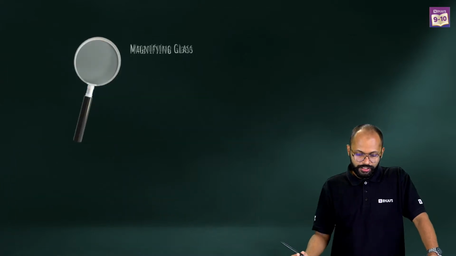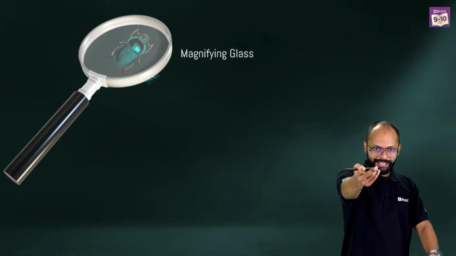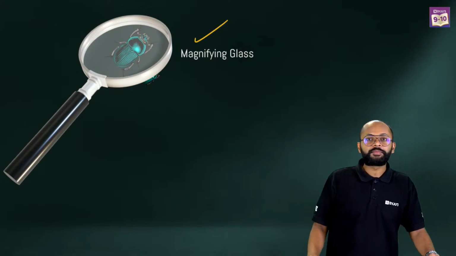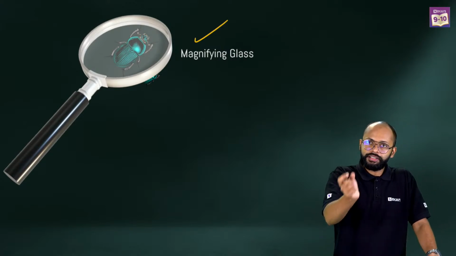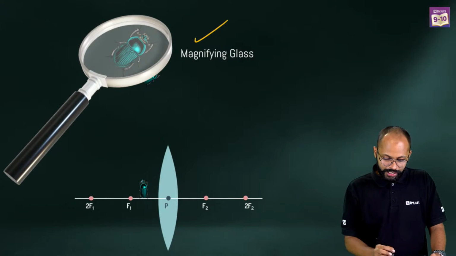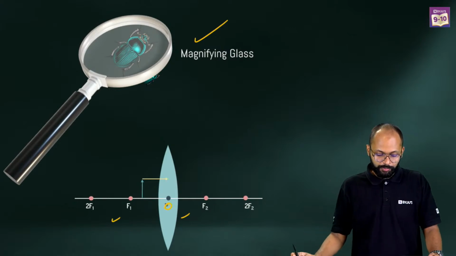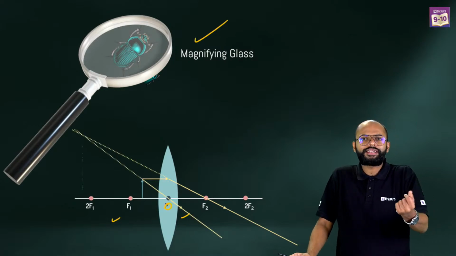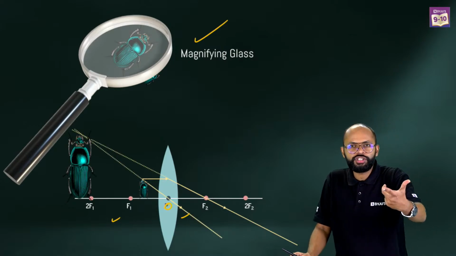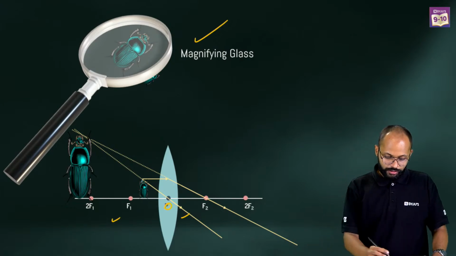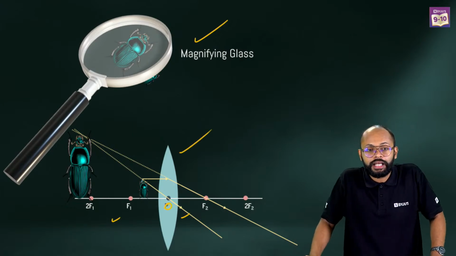The thing which you are saying, between F and O, that is actually a magnifying glass. How do we see a magnifying glass? This is that case between F and O. In this, you get a virtual image, an erect image, and a magnified image. Yes, correct. So this is the case of a magnifying glass.